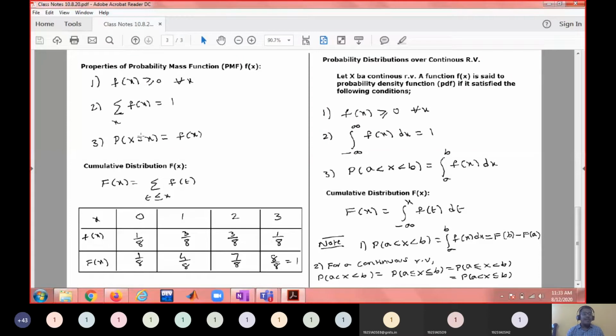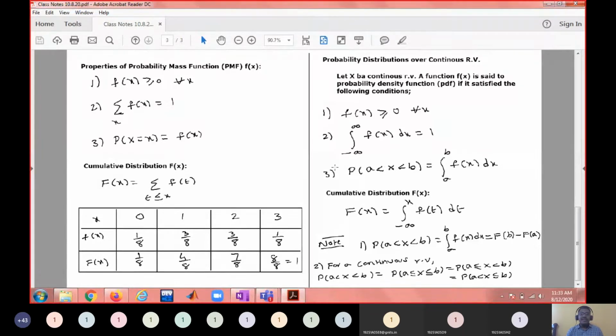And there is one more definition. I said cumulative probability distribution, cumulative distribution function, or simply distribution function, which is denoted with capital F of x, which is nothing but the sum of the probabilities up to x. If I take capital F of 2, capital F of 2 is small f of 0 plus small f of 1 plus f of 2, 3 plus 1 plus 3, 7 by 8.